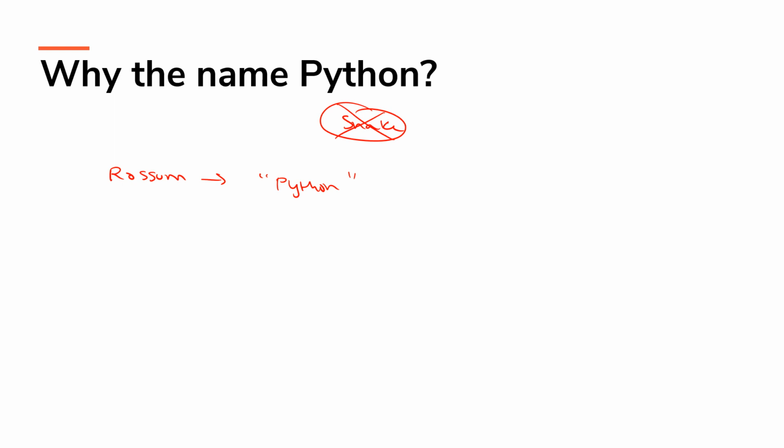And what is the series? Actually, he was a fan of the person who was hosting that show, and that show's name is nothing but Monty Python's Flying Circus. So from that famous comedy show, he extracted that name, Python, and gave it to us. This is how the name Python has been given to the language which we are going to learn now.